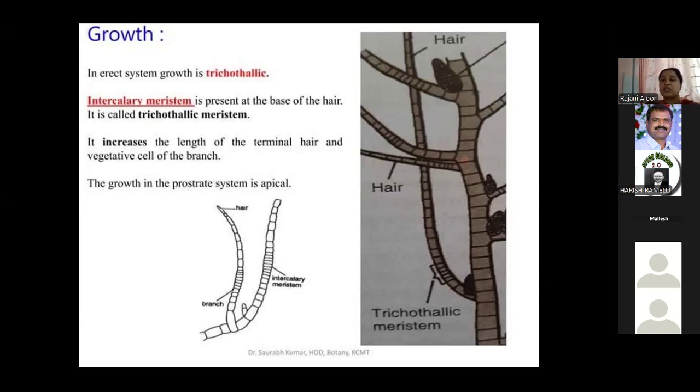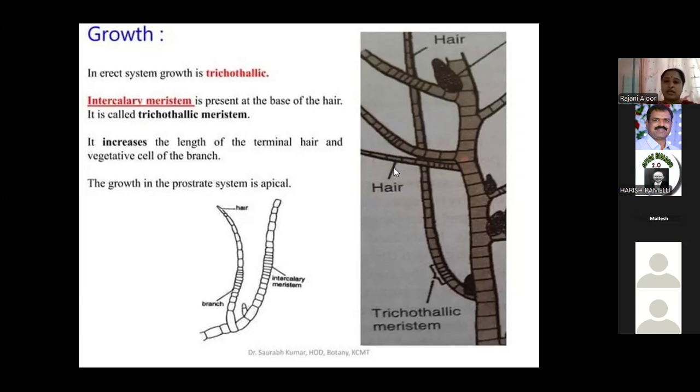Intercalary meristems are present at the base of the hair. What is that? How is trichothallic development present in Ectocarpus, not only Ectocarpus, in Phaeophyceae members? There are different types of meristems, no? Particularly here, intercalary meristems are present at the base of the hairs.